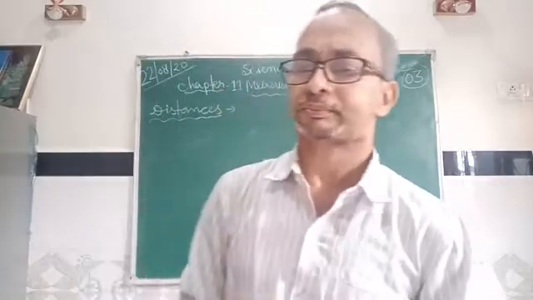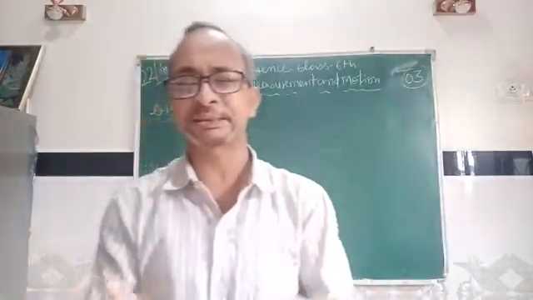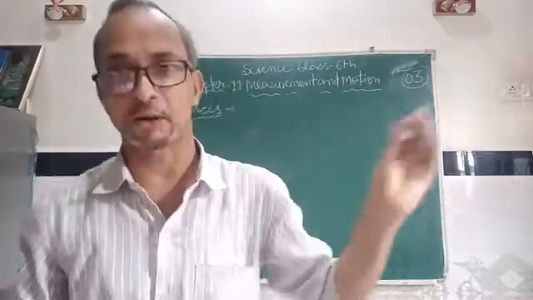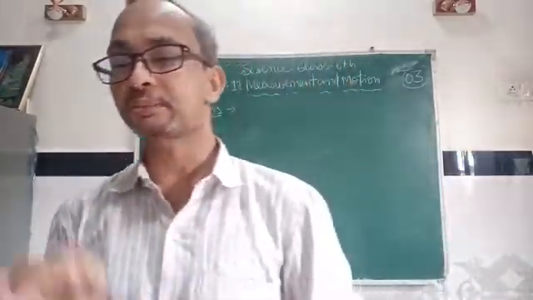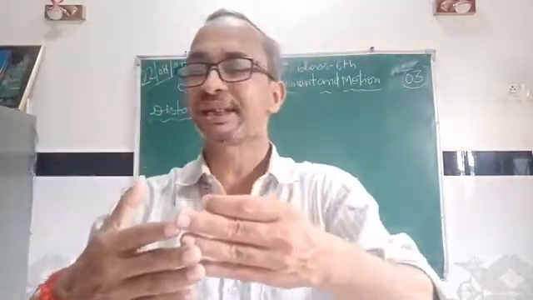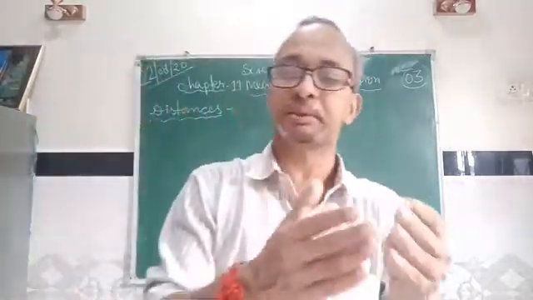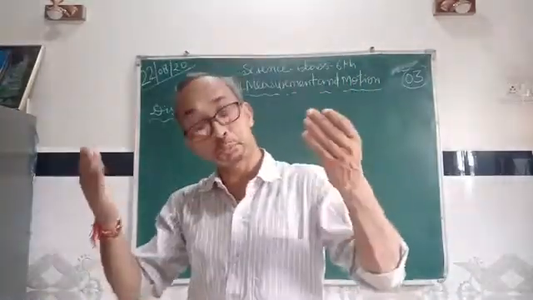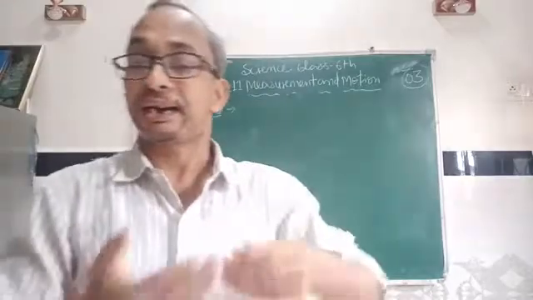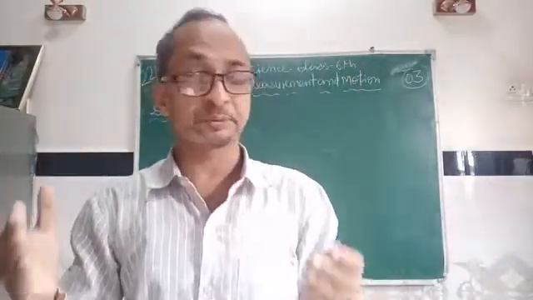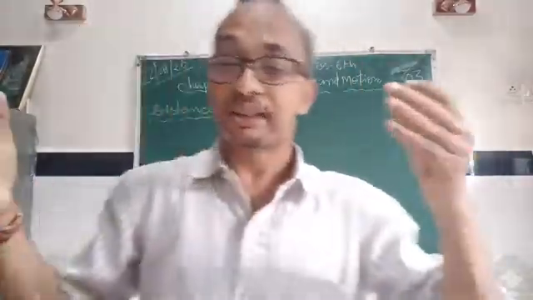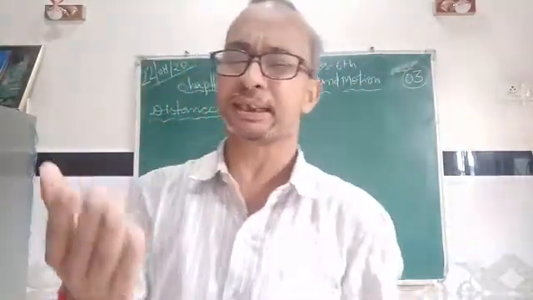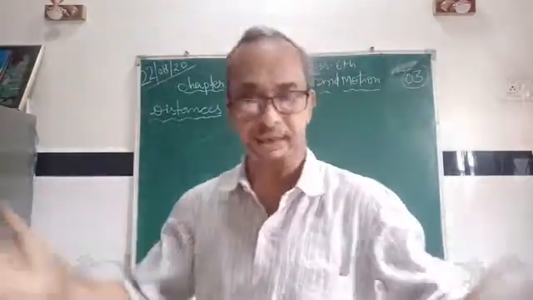So this distance may be short, small, and this distance may be long. If the two points are close by, then the distance between them will be small. But if the two points or two places are far off, then the distance will be large. So there are easily two types of distance, small distance and large distance.